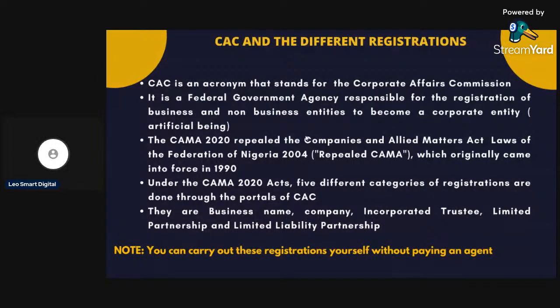The CAMA 2020 repealed the Companies and Allied Matters Act, Laws of the Federation of Nigeria 2004, which originally came into force in 1990. Then under this CAMA Act 2020, we have 5 different categories of registrations, which you can do through the portals of the Corporate Affairs Commission. They are business name, company, incorporated trustee, limited partnership, and limited liability partnership. Note, you can carry out these registrations yourself. It is an established fact. A lot of persons tell you can't do it, but you can do it.